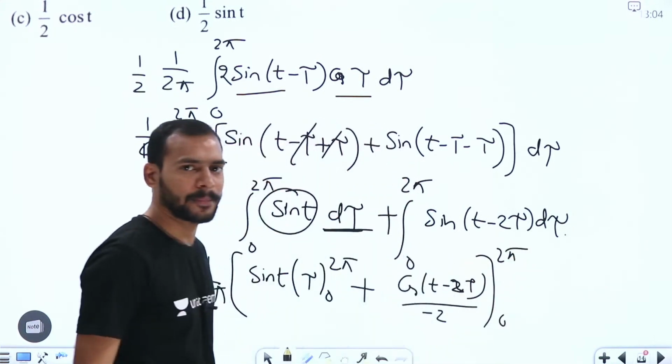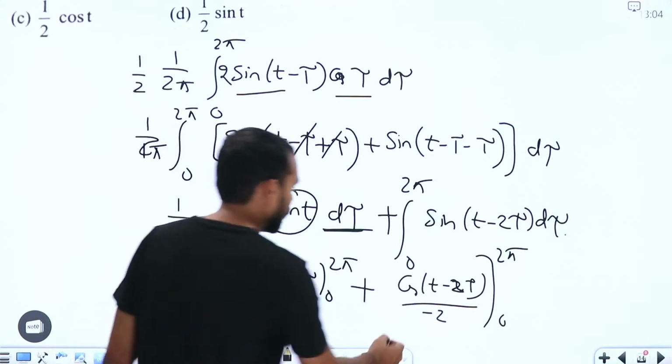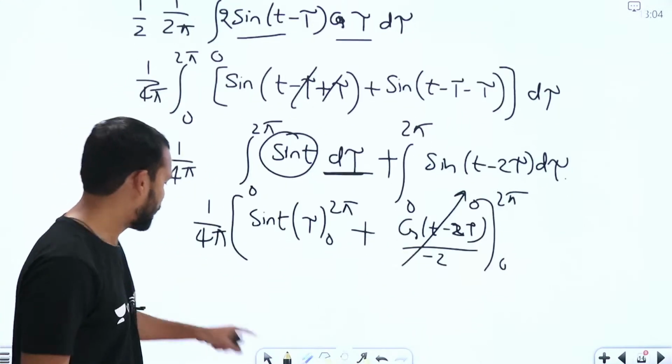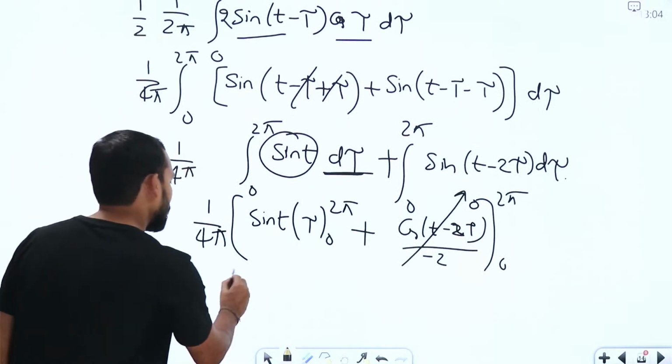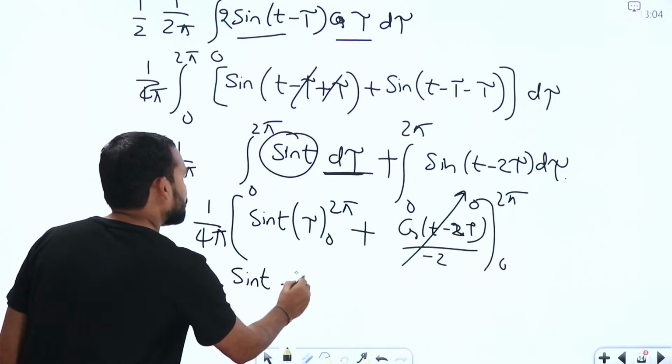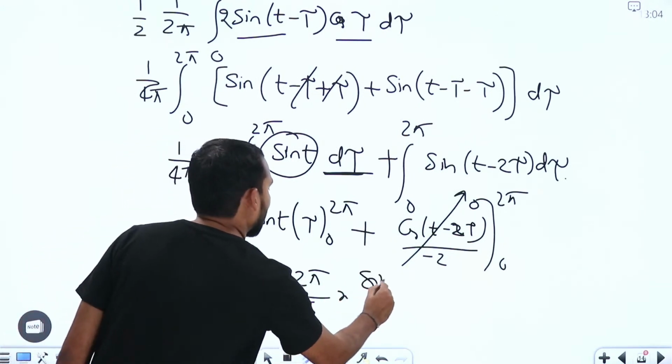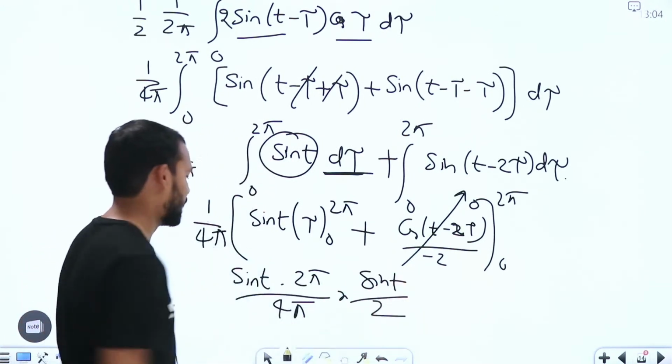This value is going to be 0, and for the first term we simplify: sin t into 2 pi divided by 4 pi, which is nothing but sin t by 2.